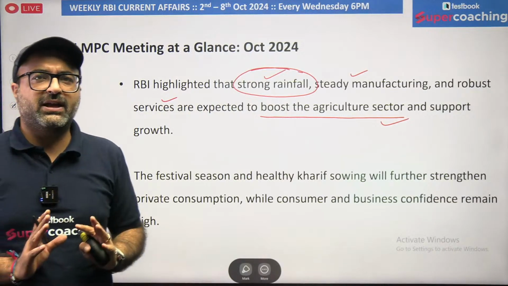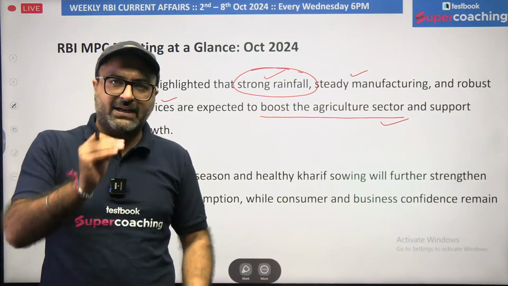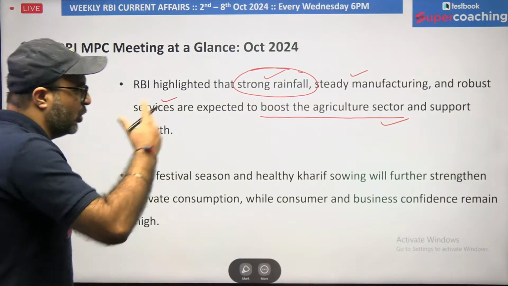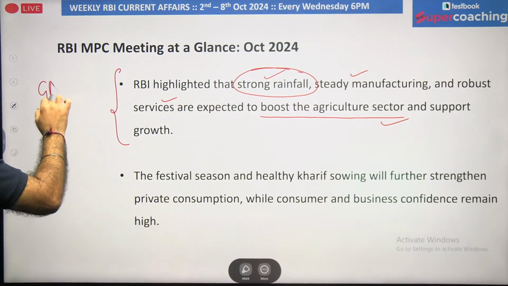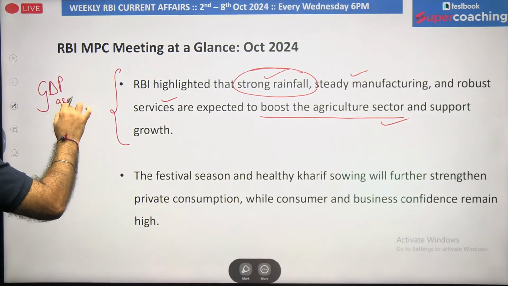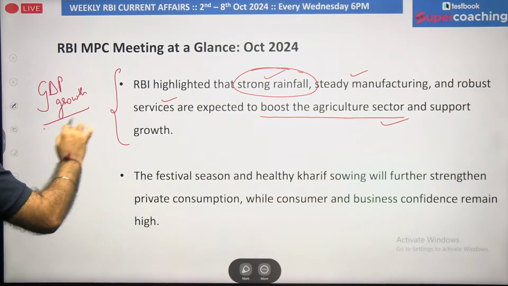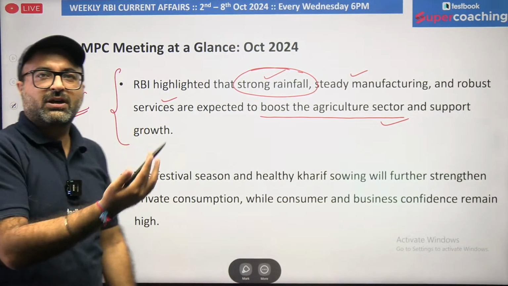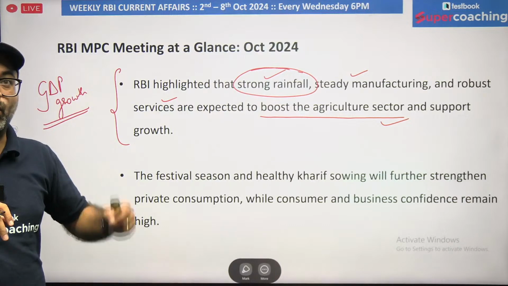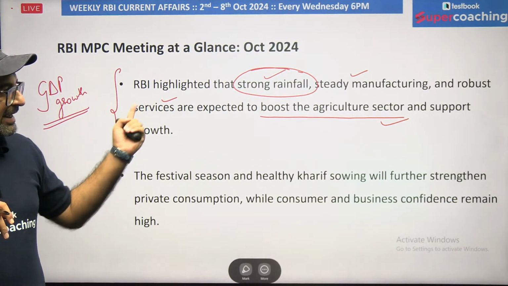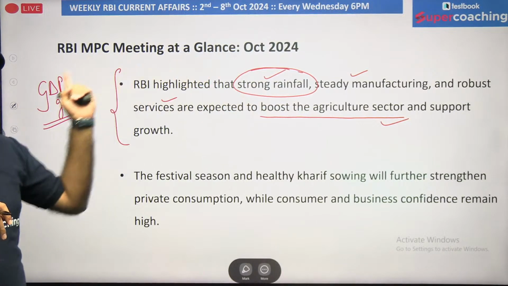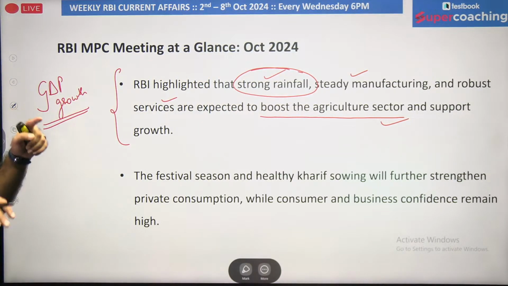We will be maintaining the rates the same, that is 6.5%, because over the period of time demand is going to increase, which will help us to achieve our GDP growth estimates, and it will help us to maintain our inflation rates within the control range. But what if RBI decreases its rates? Then inflation is naturally increasing, but this factor will boost the inflation more, and it may increase above the required level. That is the statement given by RBI.